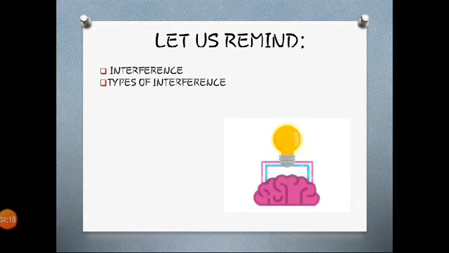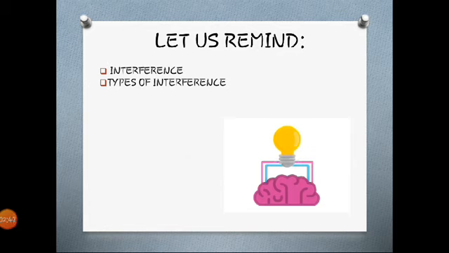But exactly the opposite happens in destructive interference, in which when crest of one wave falls on trough of another, they give us destructive interference, and the resultant displacement is always zero. So obviously the amplitude will be minimum. So these are the two types, constructive and destructive.